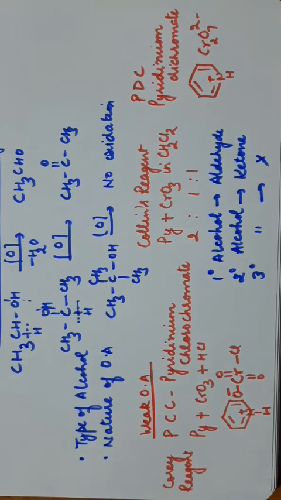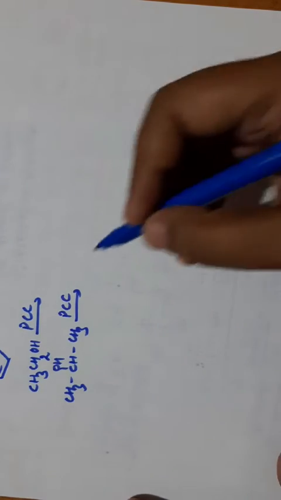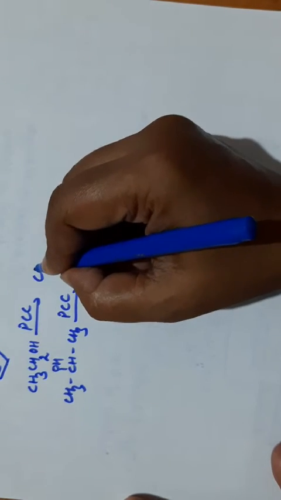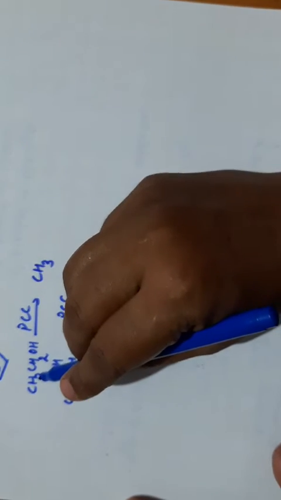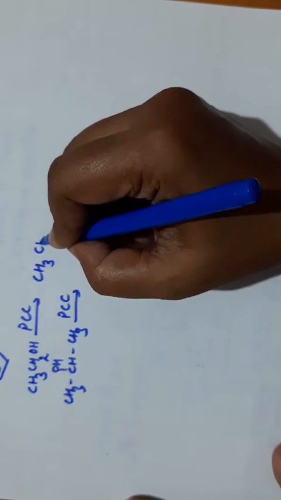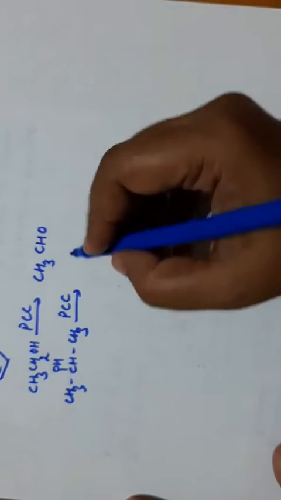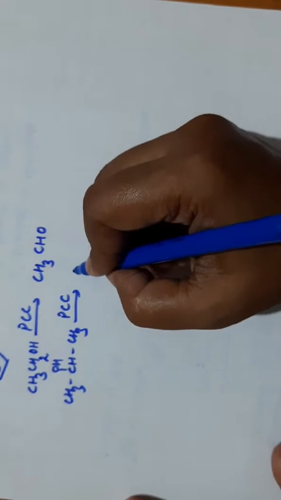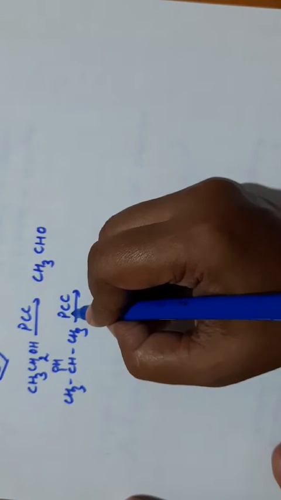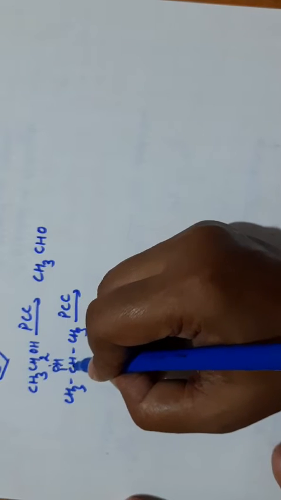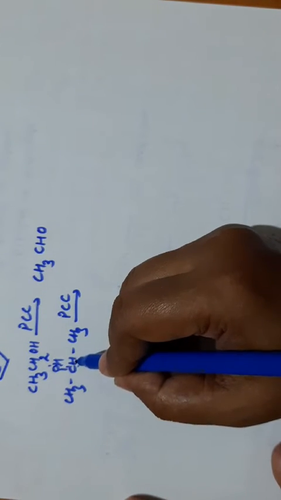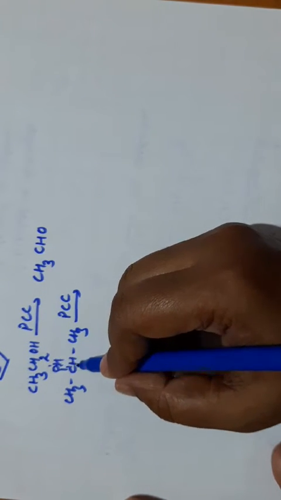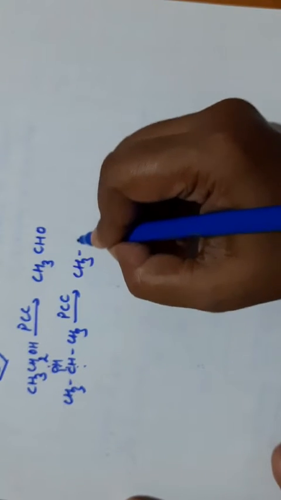We will see with some examples. Now this is 1 degree alcohol. In presence of PCC, it will give aldehyde. The number of carbon atoms will remain same. Here, there are 2 carbons, so CH3CHO will be the product, acetaldehyde. Here you will get acetone. PCC is a weak oxidizing agent. This is the cleavage taking place. Carbon hydrogen bond, oxygen hydrogen bond will get cleaved. You will get a ketone.